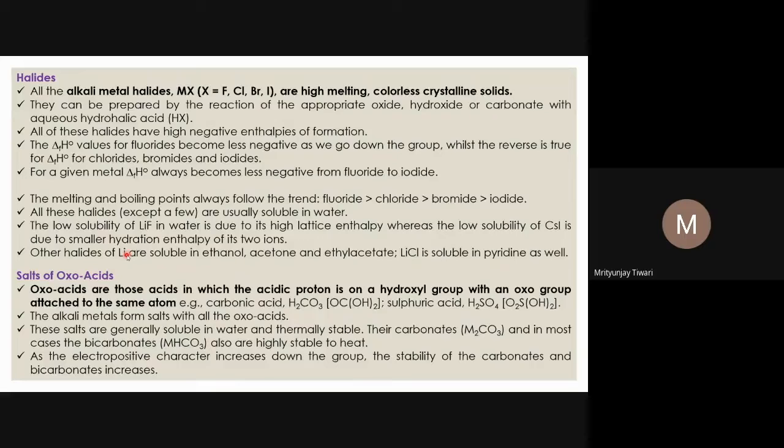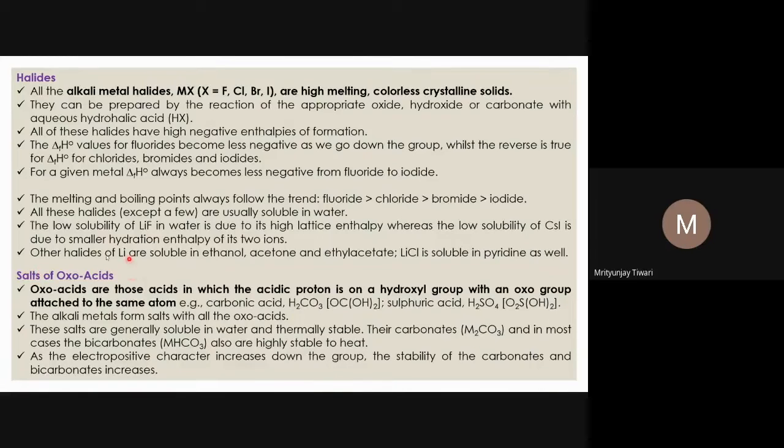So the dipole moment will be less, because it is Q into 2L, if you remember the physics class. 2L is the separation between the two charges. When plus Q and minus Q are separated by 2L distance, the dipole moment will be Q into 2L, and Q is the magnitude of either charge.